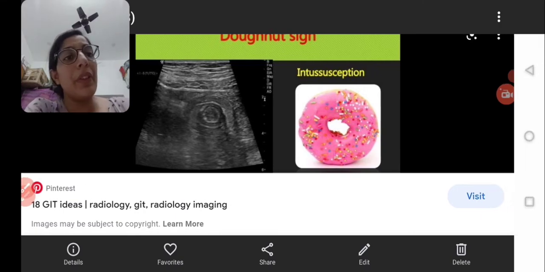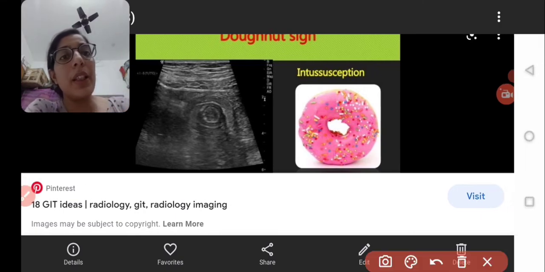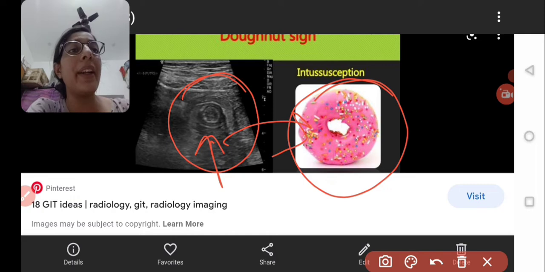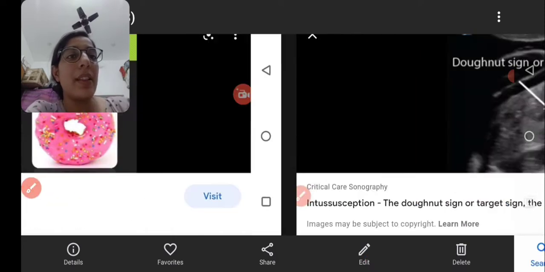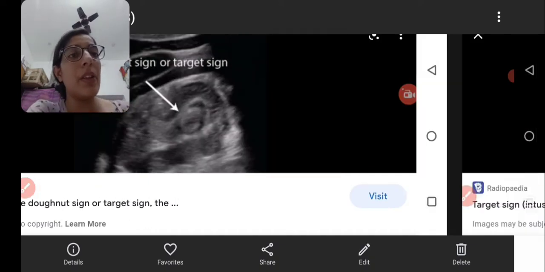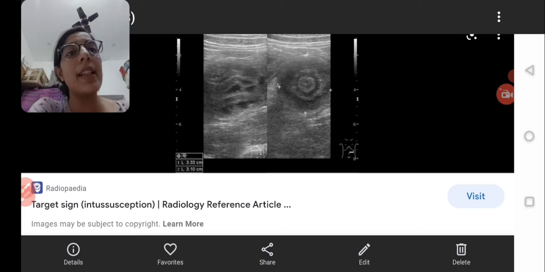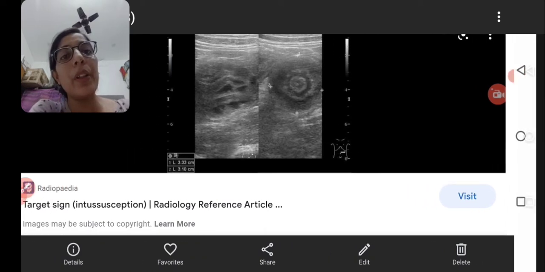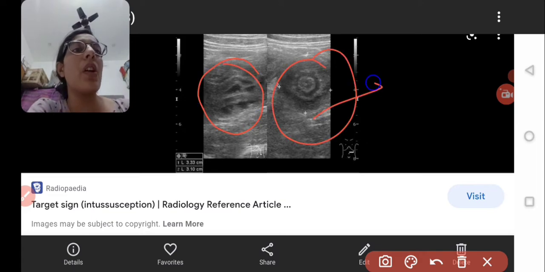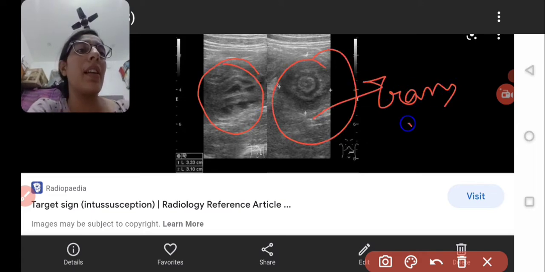This is the sonography. Here you can see this is the USG image, and this is the target sign or the donut sign. Look how pretty and tempting the donut is. Let's go towards the next image. This one is the donut sign and target sign on sonography. This is the target sign. This one is the pseudokidney sign which is seen on the longitudinal scan. This one is the longitudinal scan. This one is the transverse scan.